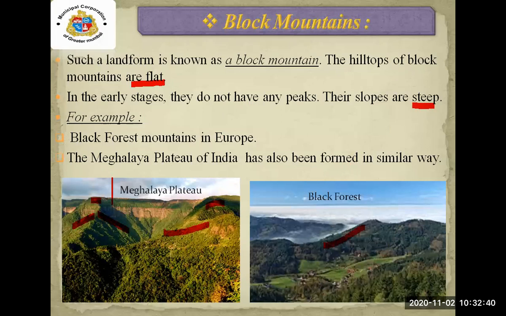Here you can see the mountain slope that is known as steep. With this example, we have understood block mountains.